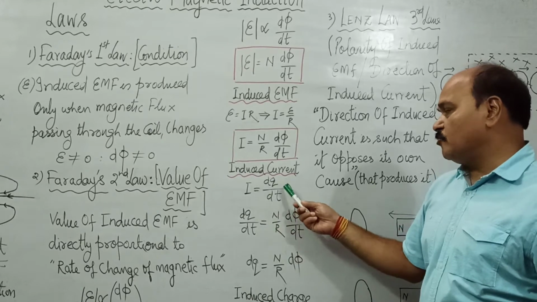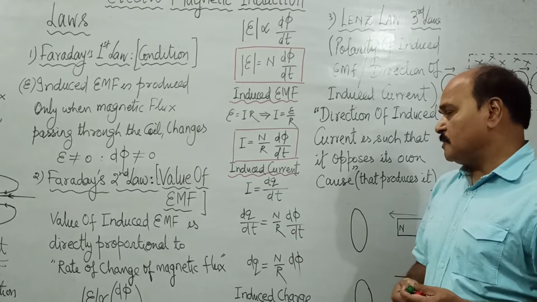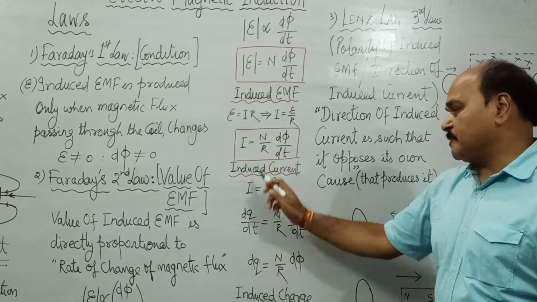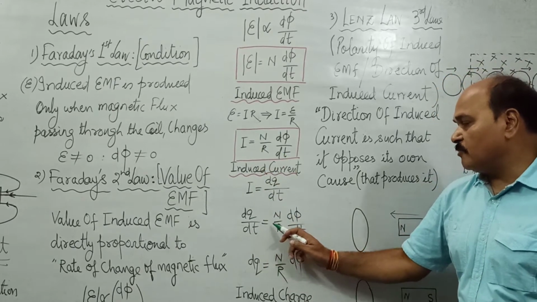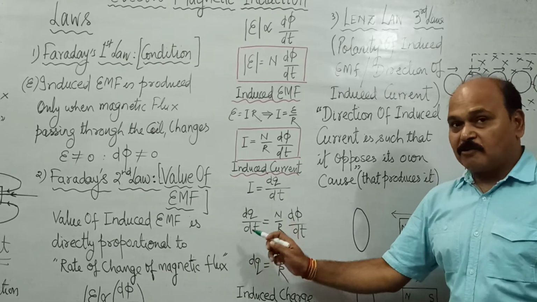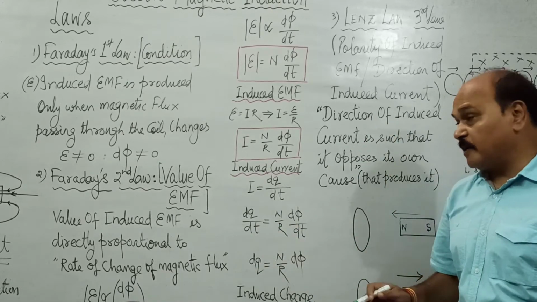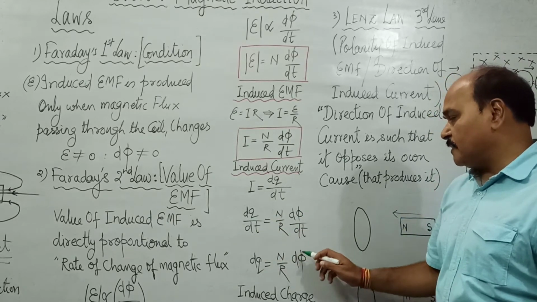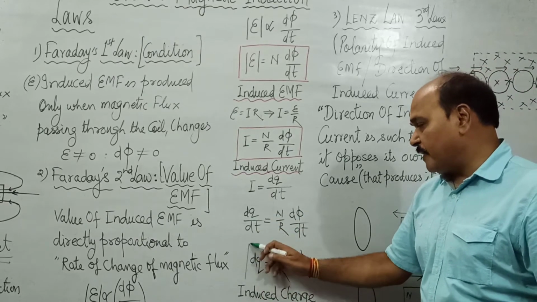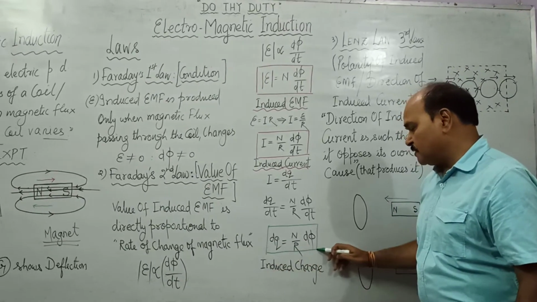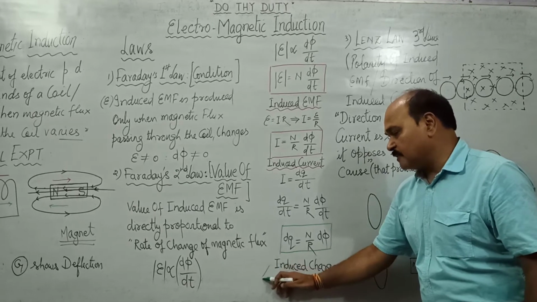I is equal to dq by dt, rate of flow of charge. So if we replace this I by dq by dt, we get the expression as dq by dt is equal to N by R d phi by dt. See, this dt cancels out mentally. In your mind you can cancel it. So what is this? dq is equal to N by R d phi. This is the value of induced charge. Very, very important. This is the expression of induced charge or induced electricity.